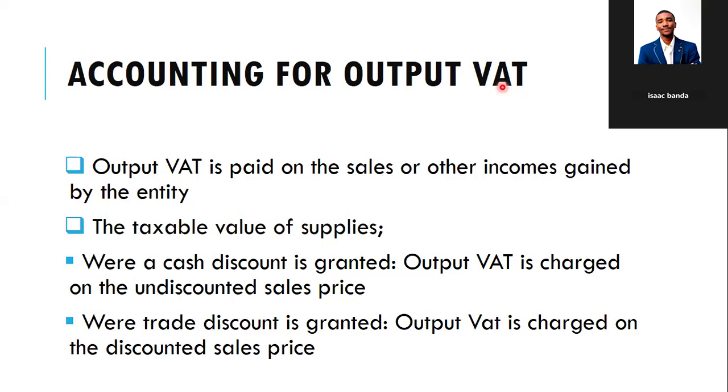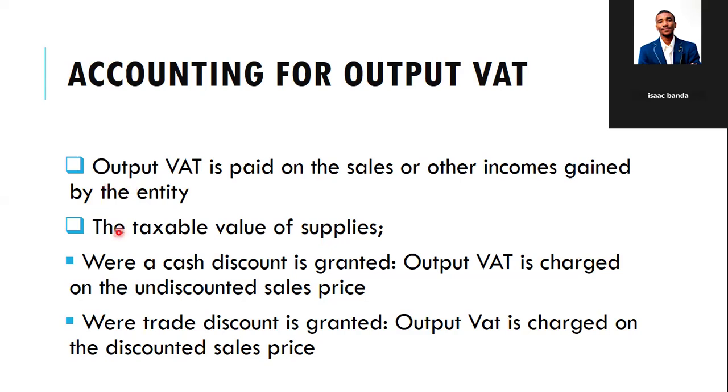All right. So, accounting for output VAT. What's output VAT? We said it's VAT that's charged on the sales. So, output VAT is paid on sales or other incomes gained by the entity, on the taxable value of supplies. Whenever you make a sale, you issue an invoice. That invoice needs to be a tax invoice. It needs to have a TPIN as well as the amount of the invoice and the amount of tax included in that particular sale that you made.